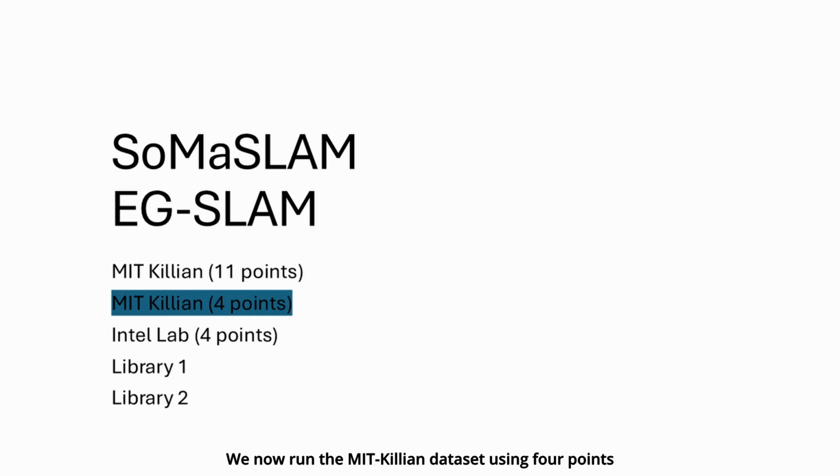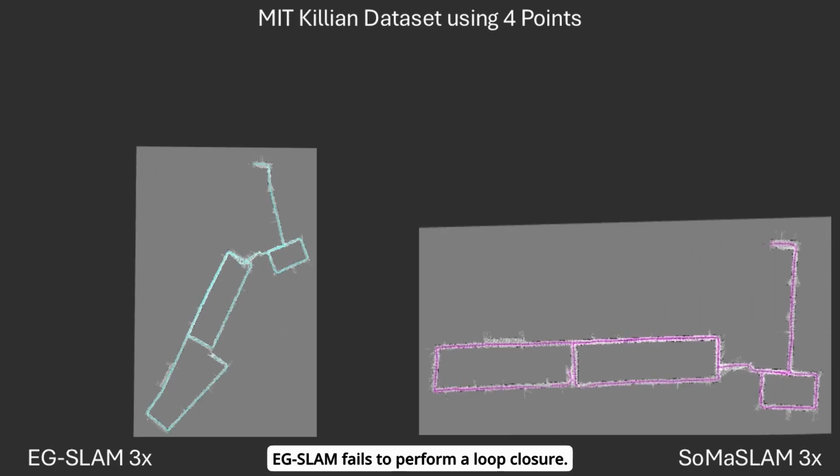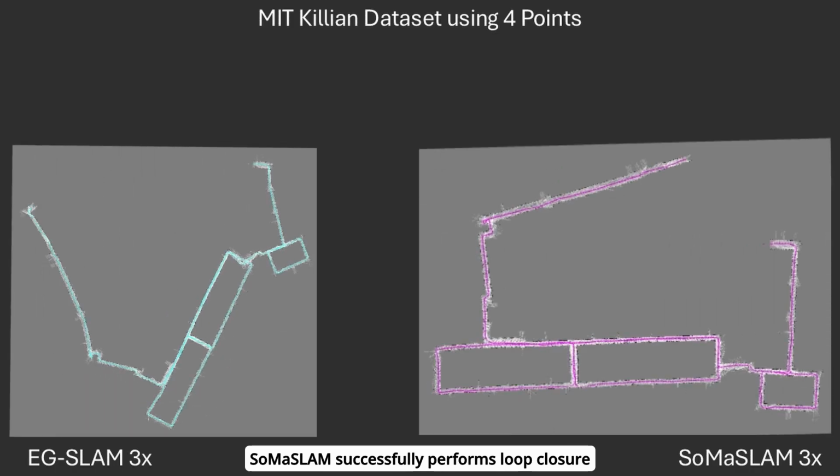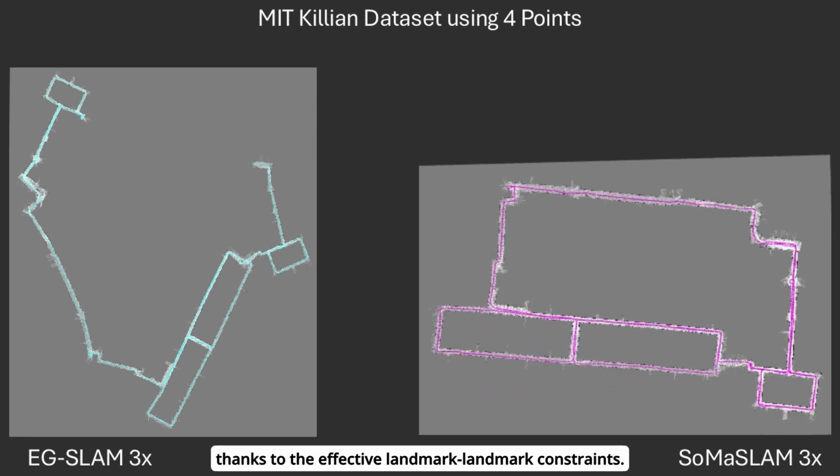We now run the MIT-Killen dataset using 4 points out of the available 180 points. Due to the lack of points, EG-SLAM fails to perform a loop closure. SoMaSLAM successfully performs loop closure thanks to the effective landmark-landmark constraints.